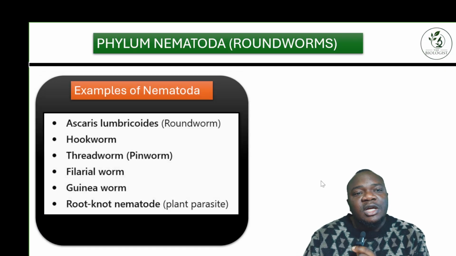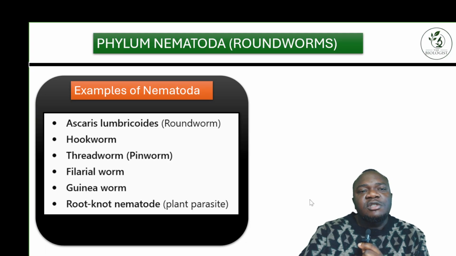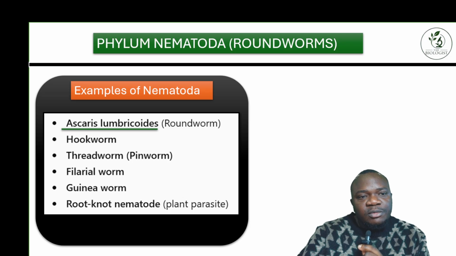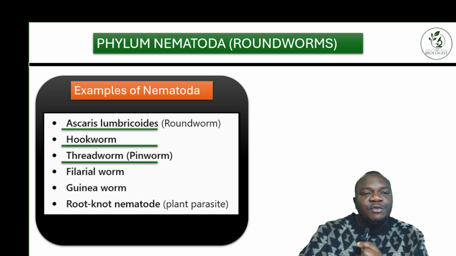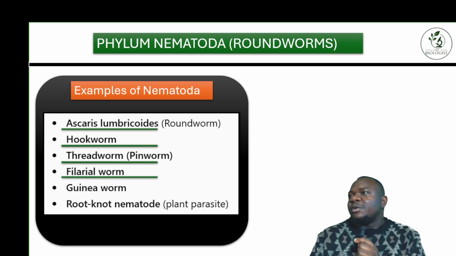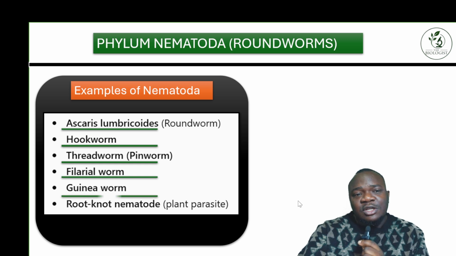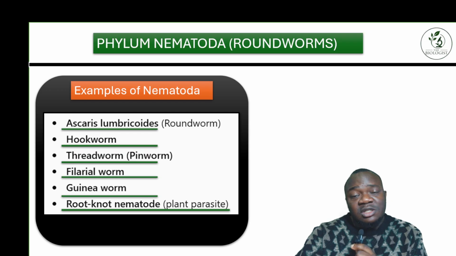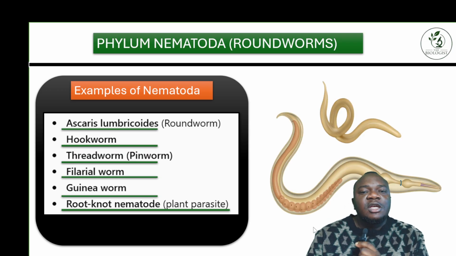Some good examples of Nematoda are Ascaris lumbricoides, also known as the roundworm. You have hookworms, threadworms also known as pinworms, and the filarial worm. When we get to that, I will show you something this filarial worm has caused, and you'll see what it means. Then you have the guinea worm, and the root-knot nematode, which affects plants. It's a plant parasite.